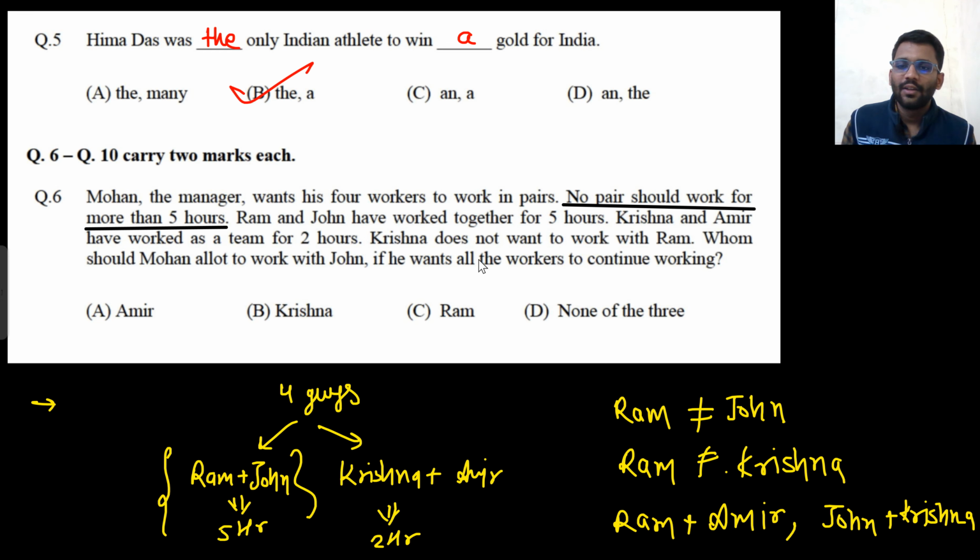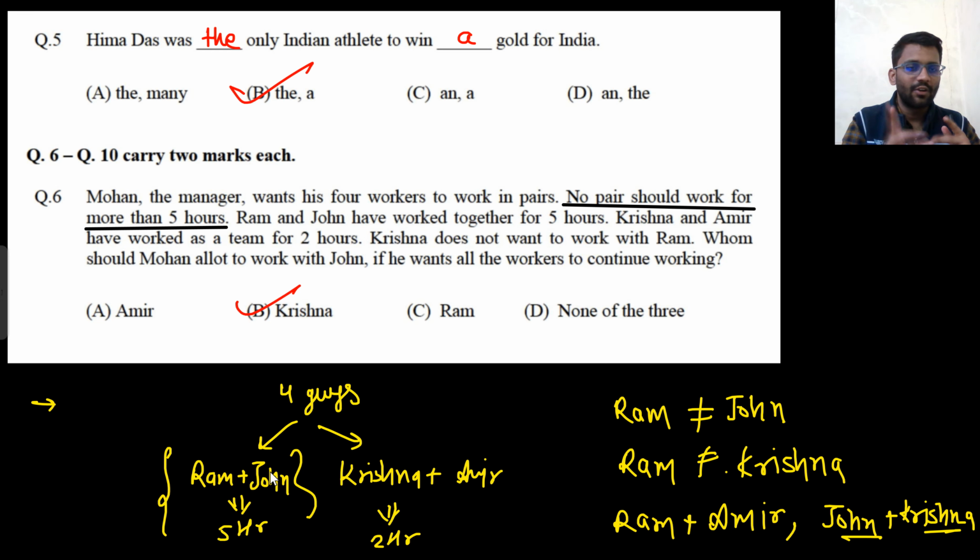So they are asking, whom should Mohan allot the work with John if he wants all the workers to continue working? So John should be working with Krishna. Answer is B. Got my point? Four guys were there, two pairs were there. One pair can work for 5 hours only. Ram plus John worked for 5 hours. Krishna plus Amir worked for 2 hours.